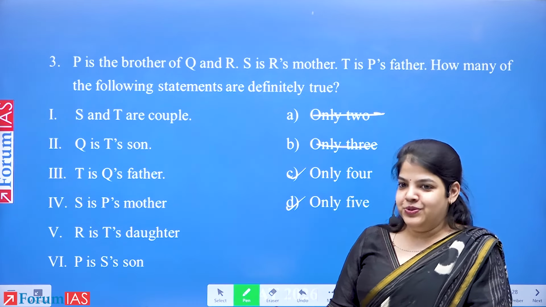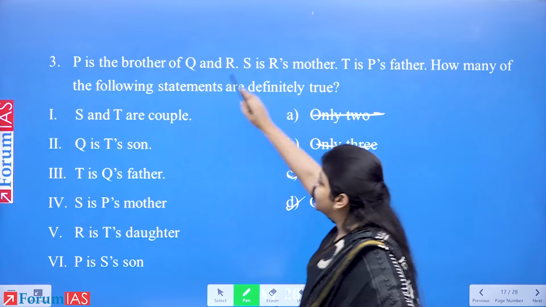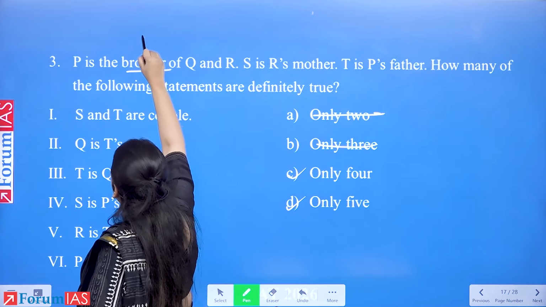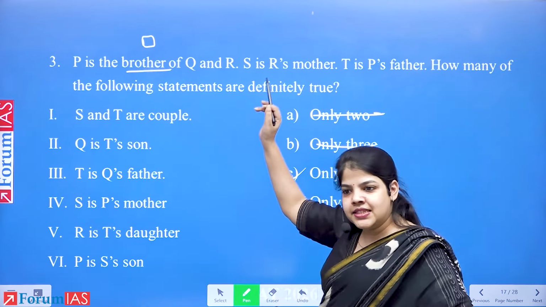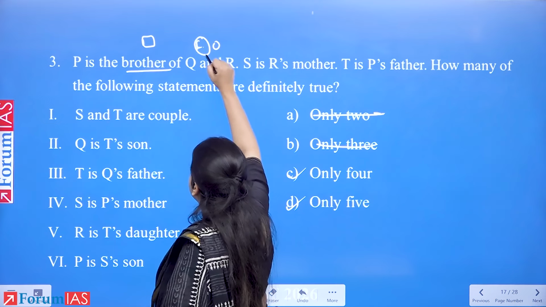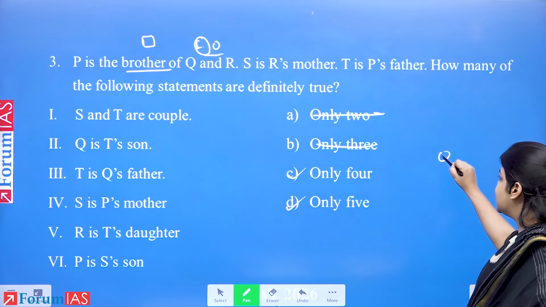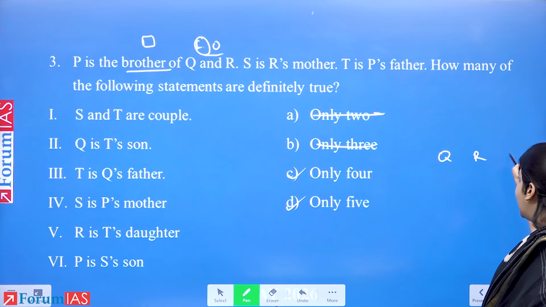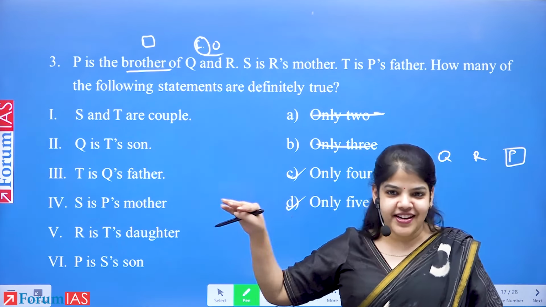P is the brother of Q. So we are going to mark brother means a male, and we are going to mark a male as square and a female as circle. Okay. Male as square and female as circle. Woman is a circle. So P is the brother of Q and R. This means Q, R, and P, who is the brother, are at the same level of hierarchy.